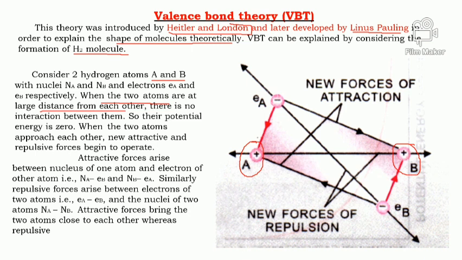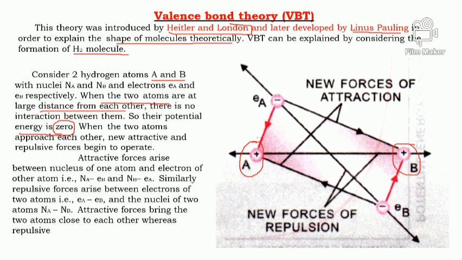There is no interaction between them, hence their potential energy is 0. When will it be 0? When there is no interaction. When they are far apart from each other, there is no interaction and the potential energy will be 0.